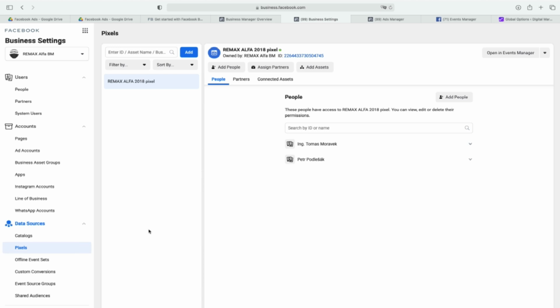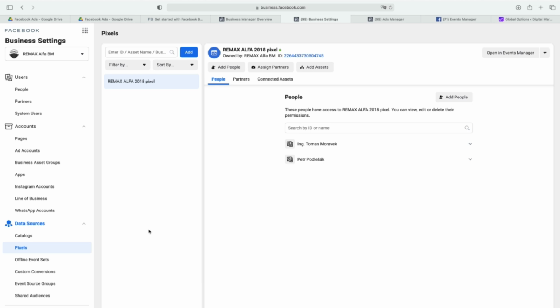Pixels, this is probably the most important I need to talk about right now. So pixel is really important, and I am spending nearly 2 hours about the pixel events and custom conversions and how to set up, how to understand it. But with many solutions like Shopify, you have everything automated, connected, and very easy to use, and all event setup are automated. But I need you to understand this, and this is what I need to talk right now about.